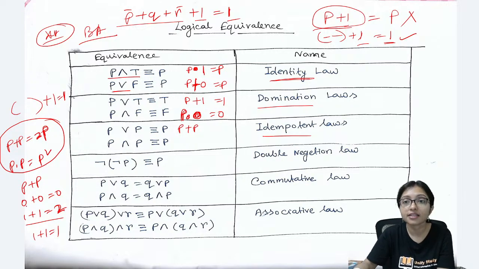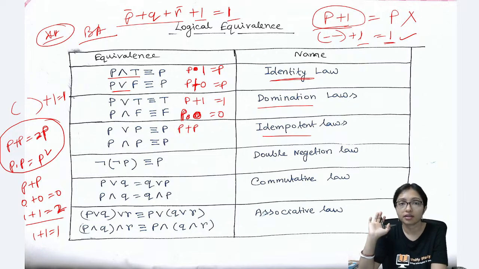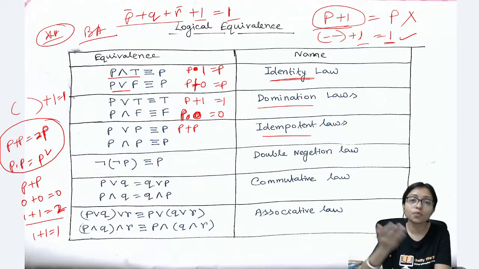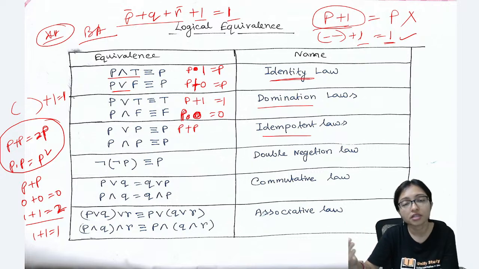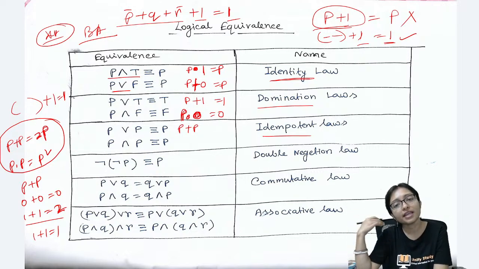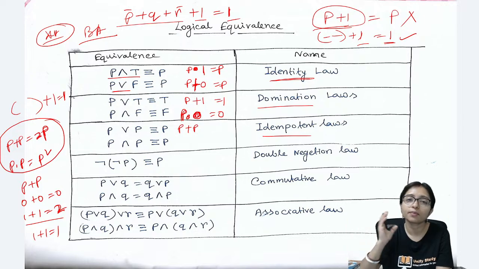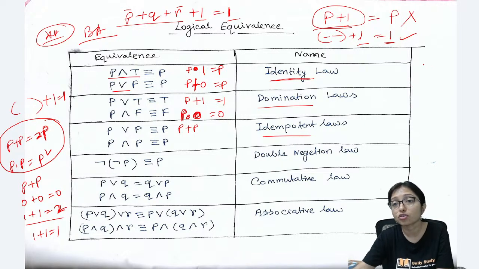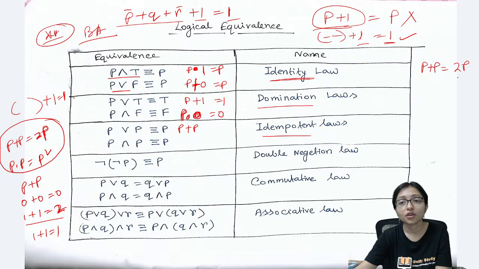Because here, other than 0 and 1, no other value is there. 0 means true, 1 means false. So true plus true is always true. True plus false is always false. True plus true, however many 1s, 1 plus 1 plus 1 plus 1 plus 1, whatever you say, that will be 1. Don't be confused here, ma'am. So you are telling P plus P is P. Why? P plus P should be 2P, ma'am. Don't do that. It's wrong, because it is logic.